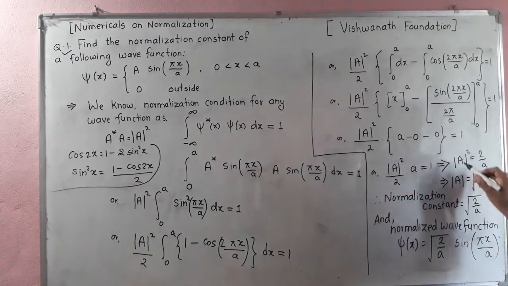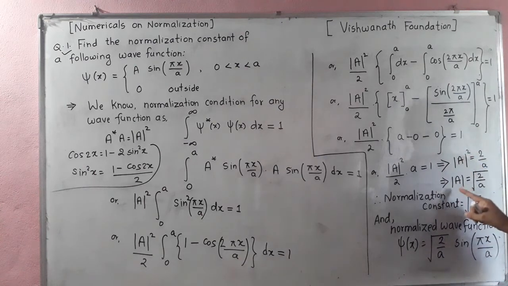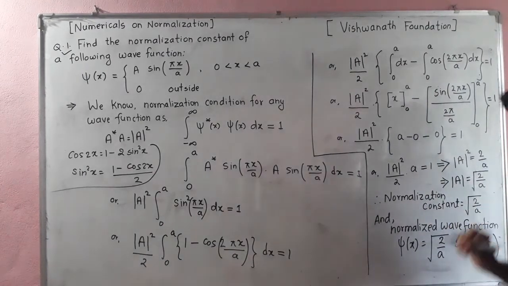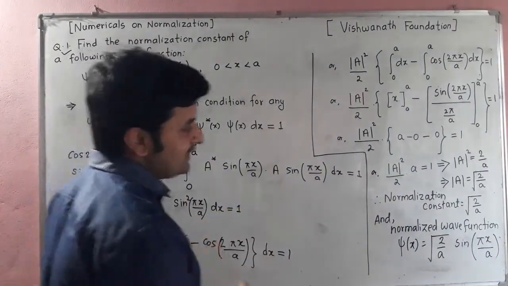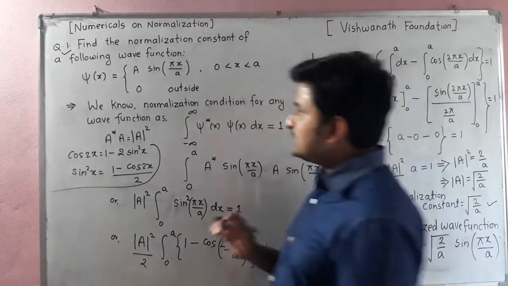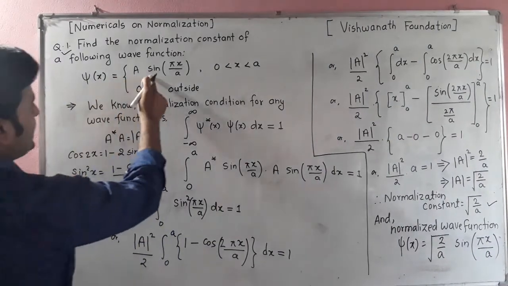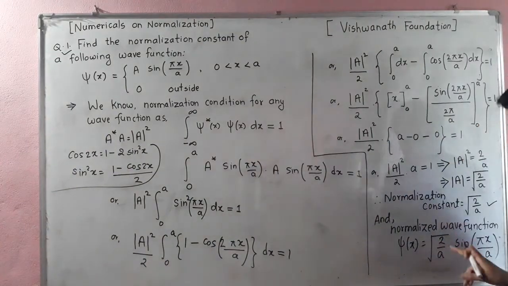This implies that modulus A square is equal to 2 divided by a, if the 2 goes there. Just take the square root on both sides, by which modulus A is equal to root over 2 by a. Therefore we can say that A basically represents the normalization constant, so the normalization constant is equal to root over 2 by a. Therefore the normalized wave function can be written as psi of x equal to A sin(pi x by a); in place of A you just write the value root over 2 by a, times sin(pi x divided by a).